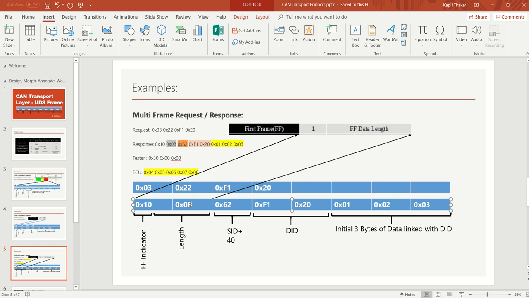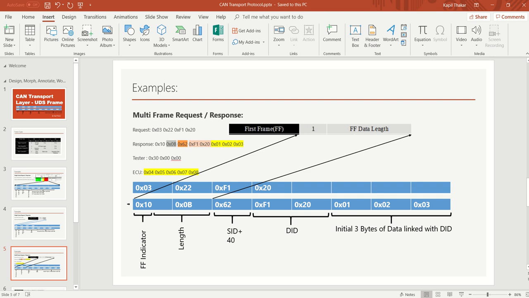Now we will see how the actual flow will happen. Let's consider this is the request from a tester, and this is the response. The single frame request is sent from the tester, and the multi-frame response starts with the first frame sent from the ECU. Once we send the first frame from the ECU, there should be an indication from the tester that we can continue to send the data.